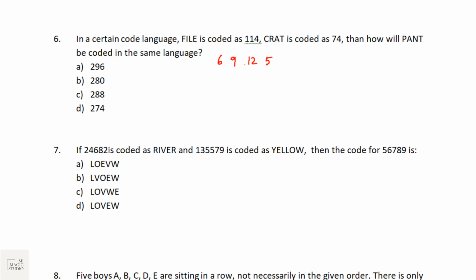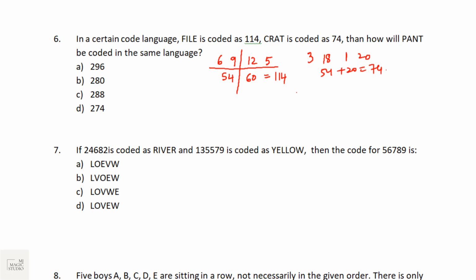If I add up, it is not coming to 114. If I multiply, it will go beyond 114. Okay, bingo. If I break this up, 6 into 9 is 54 and 12 into 5 is 60. We are getting 114. Let's check for CRAT. C is 3, R is 18, A is 1, T is 20. 54 plus 20 is 74.